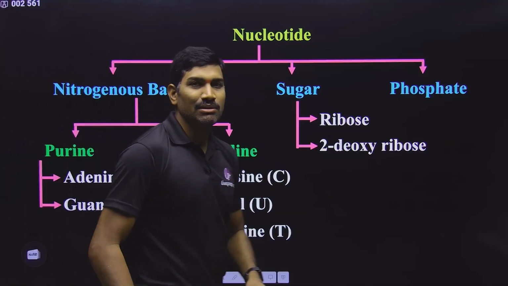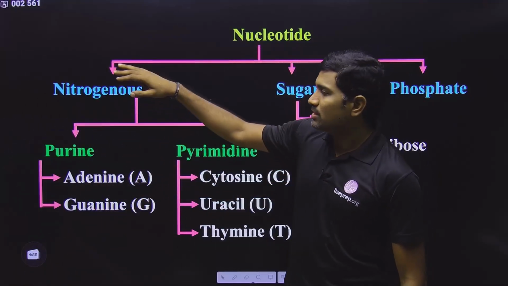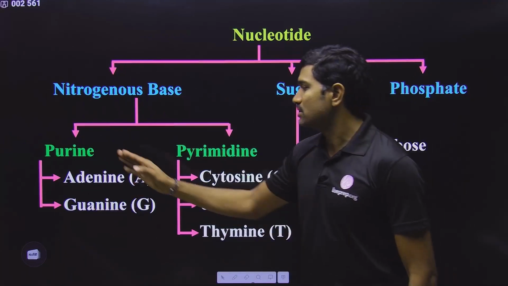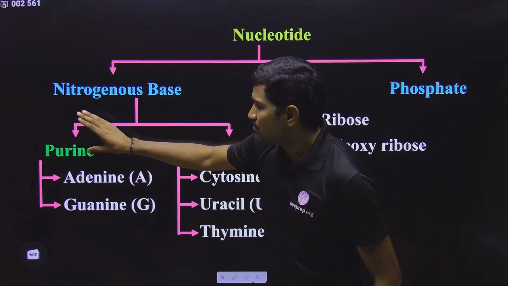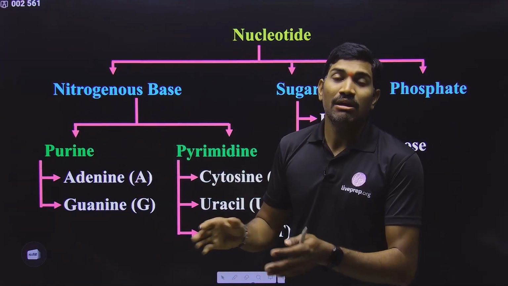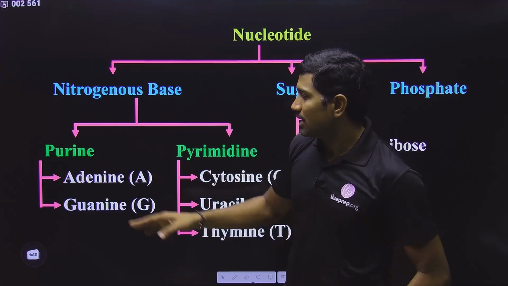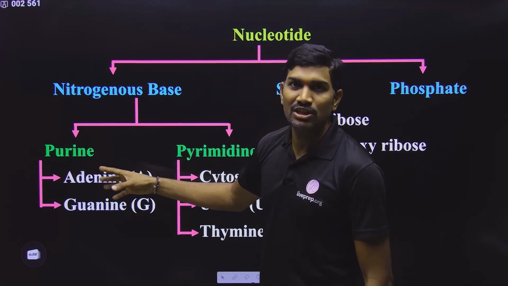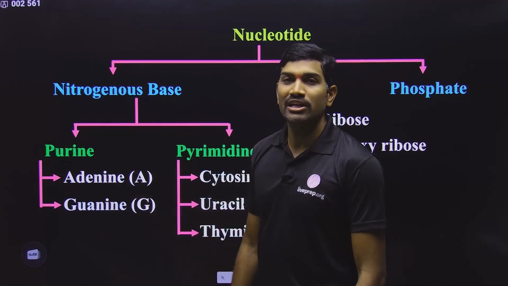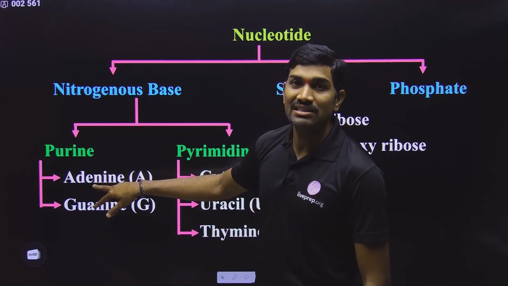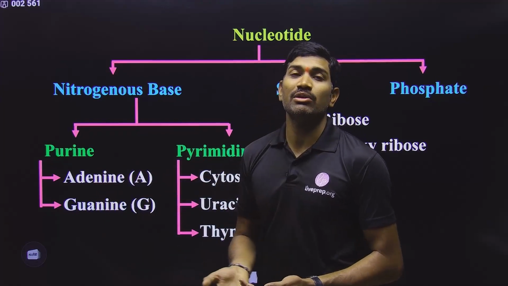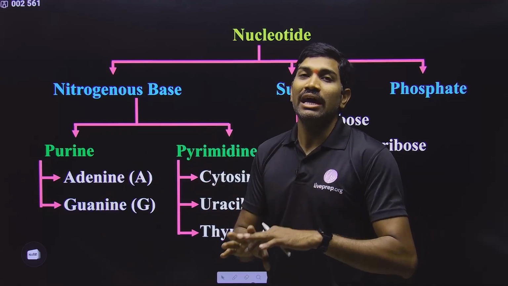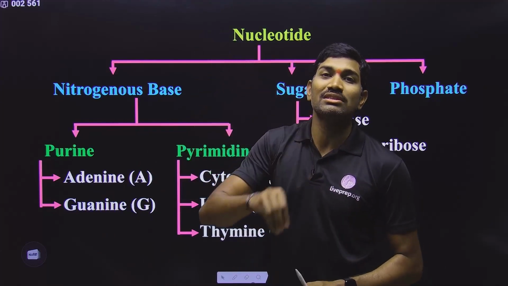Anyhow, first let us see the nitrogenous base. Within the nitrogenous bases, again 2 types of bases we are observing. Some bases have the basic purine ring, so that's why they are called purines. What are the examples of purines present in nucleic acids? Adenine and guanine. So adenine and guanine are considered substituted purines, because they have the basic purine ring, and in that basic purine ring some groups are substituted.